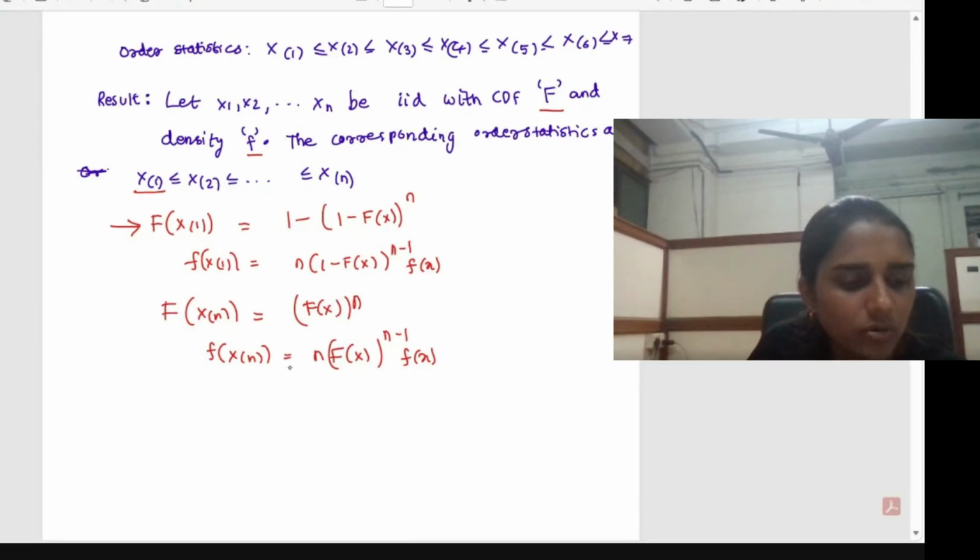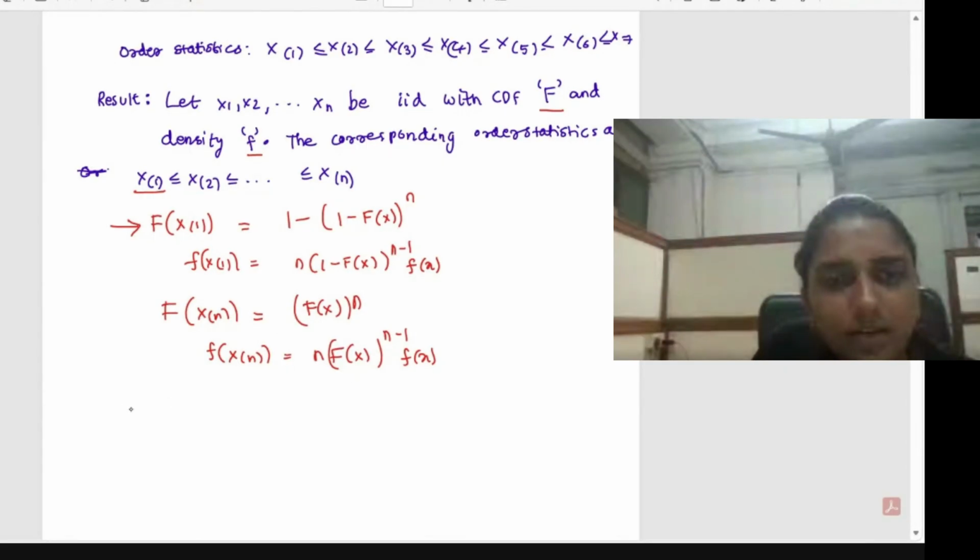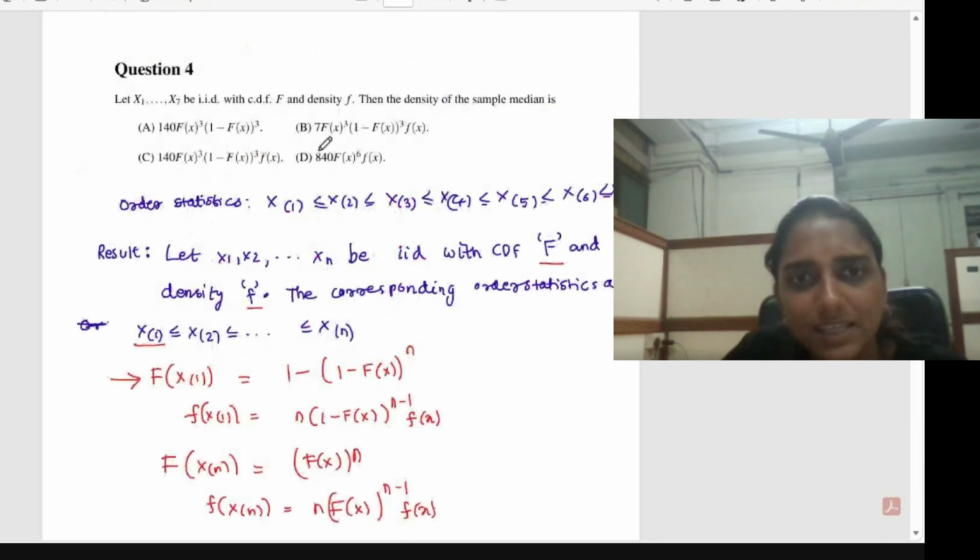Now the important result is the density of the rth order statistic. That is what we have to find out in this case.